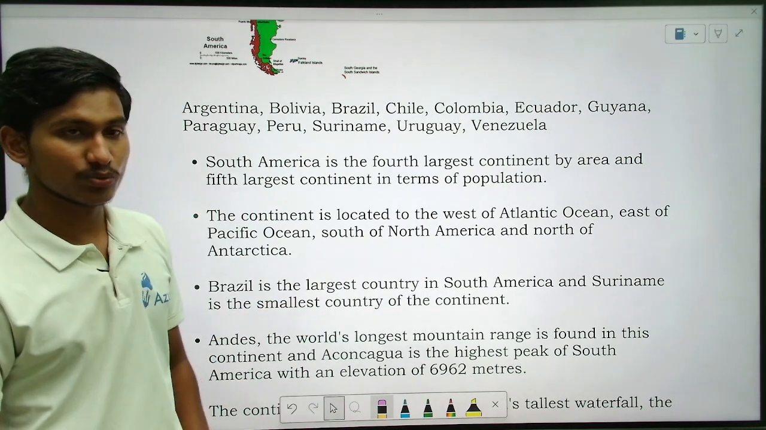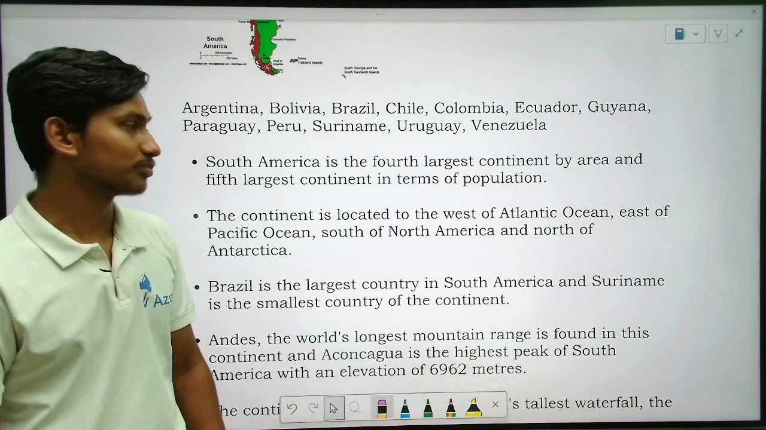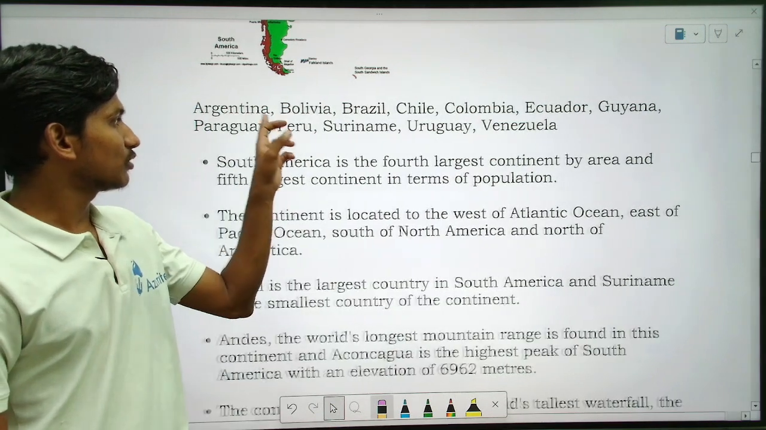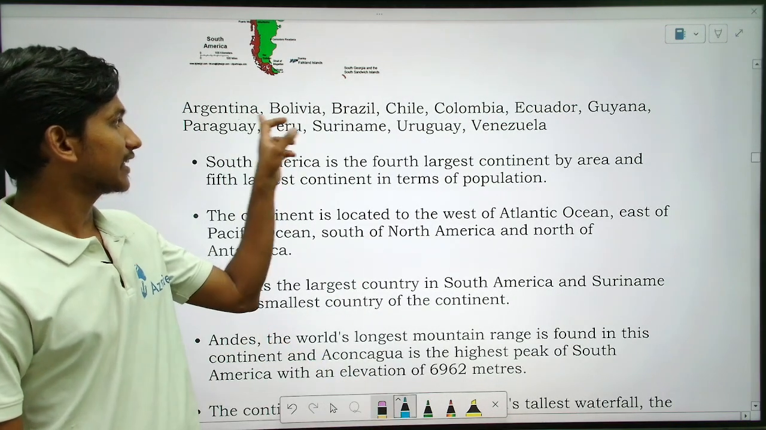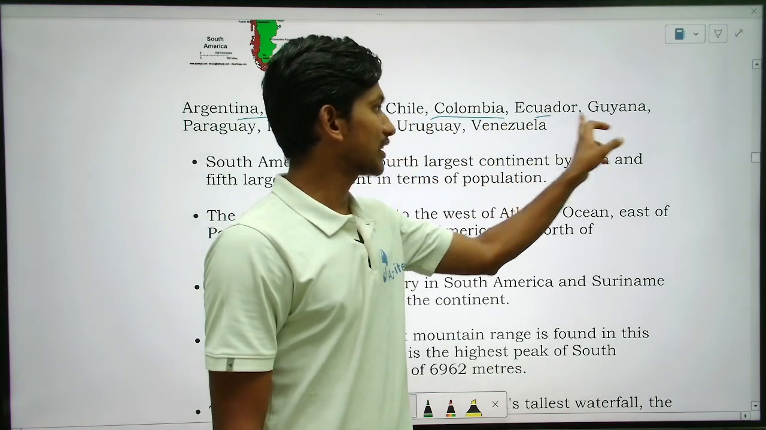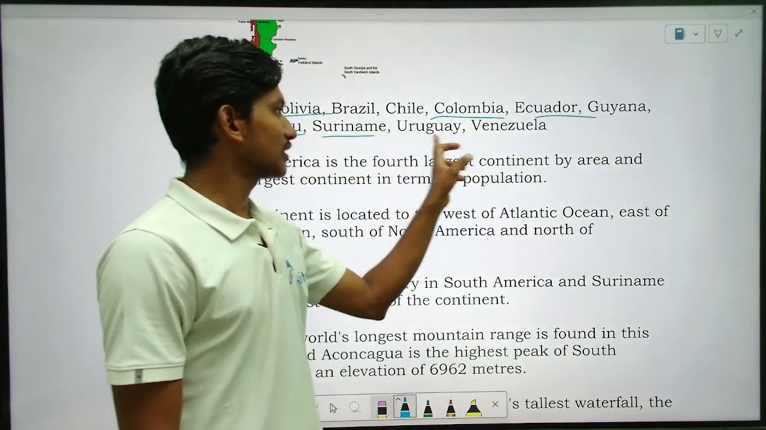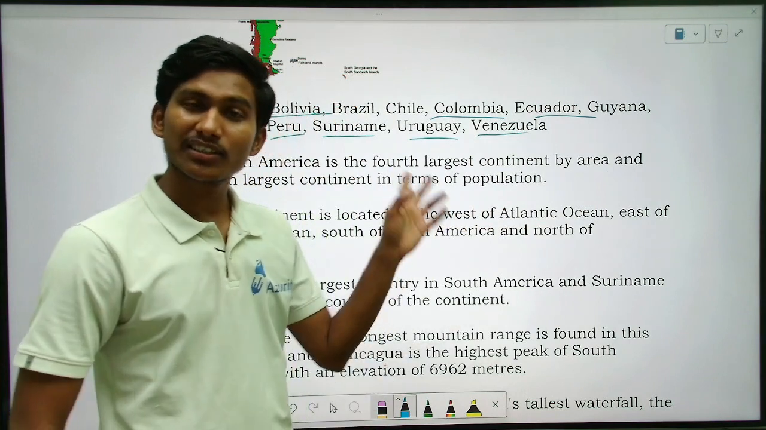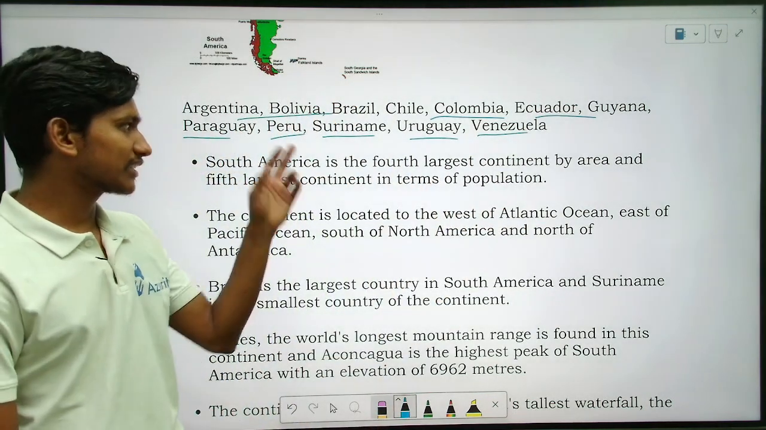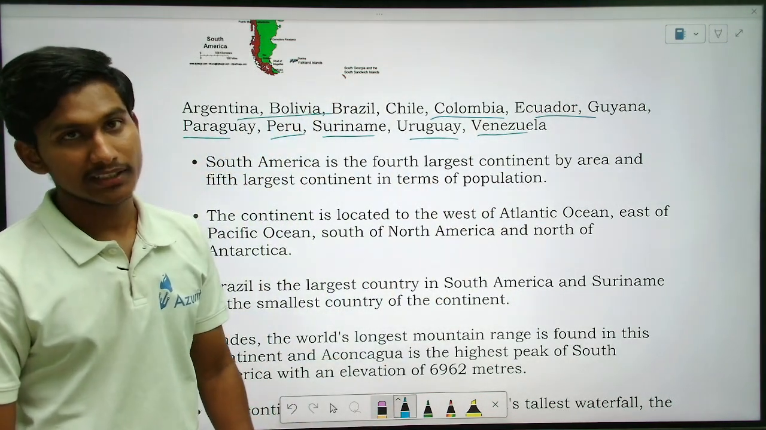Germany is part of Europe. Yes, Germany is part of Europe. Okay, Argentina, Bolivia, Brazil, Chile, Colombia, Ecuador, Guyana, and then Paraguay, Peru, Suriname, Uruguay, Venezuela, right? These are some of the important countries in South America, right?